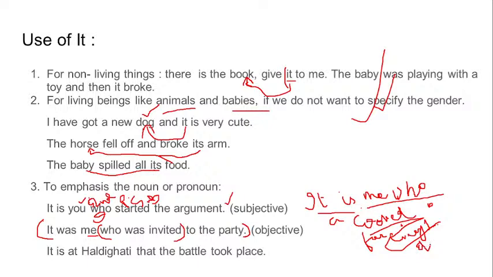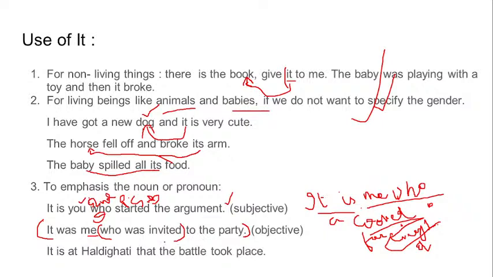Or even if it is an error detection question, which portion will be the error? And the last option will be no improvement. So you might think that, okay, this looks correct because here only there is an example. It was me who was invited to the party, and almost the same example I have given over here. It is me who cooked for everyone. Is it the same? No, both are not the same.